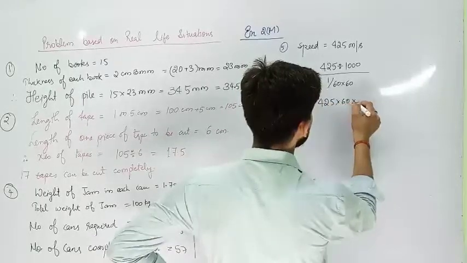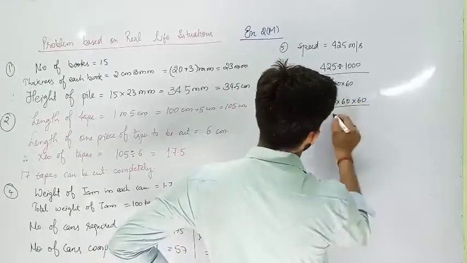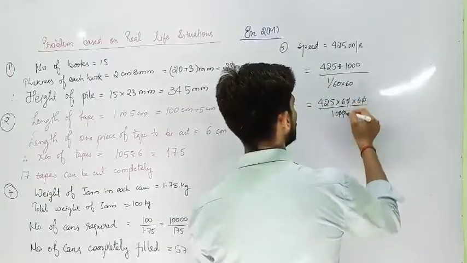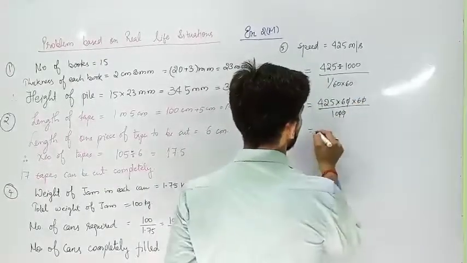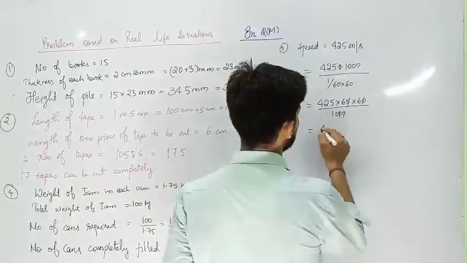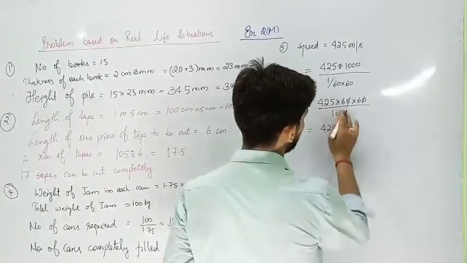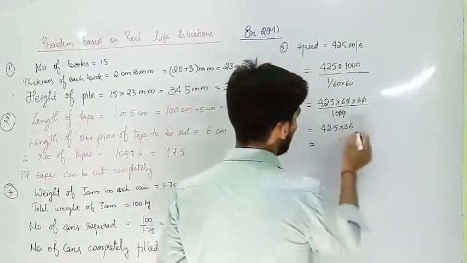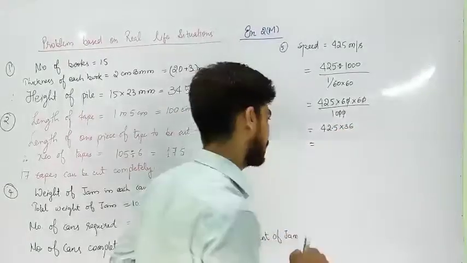425 into 60 into 60 divided by 1000. Zeros are managed. You will get 6, 6 are 36. 42, and this you can use as a decimal, 42.5 into 36. Multiply. Pause the video and multiply.